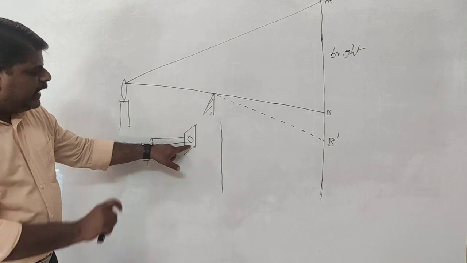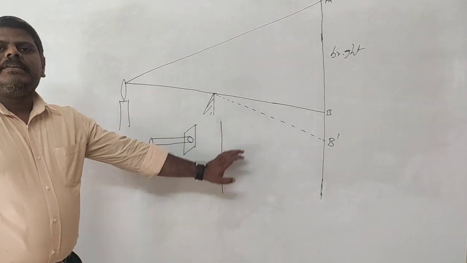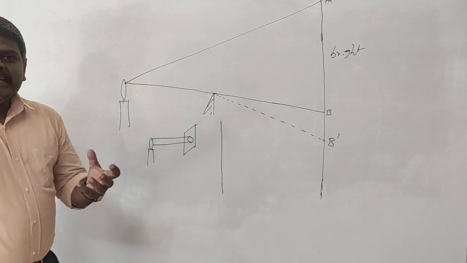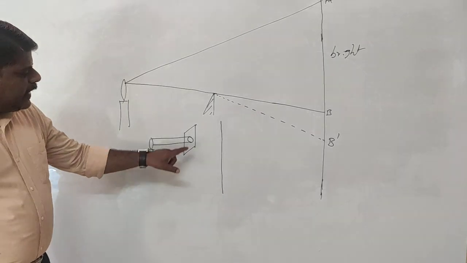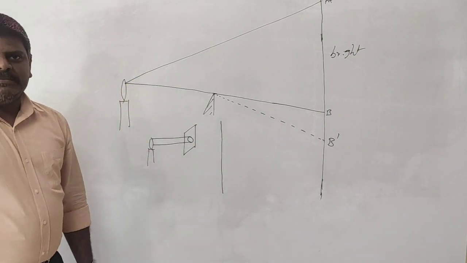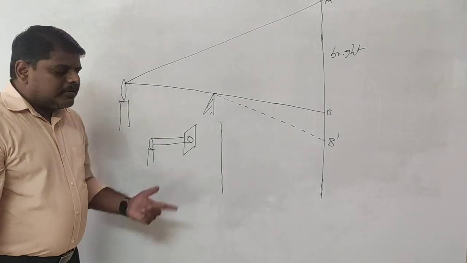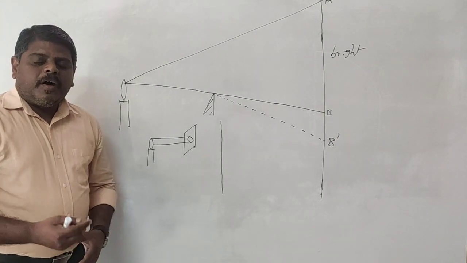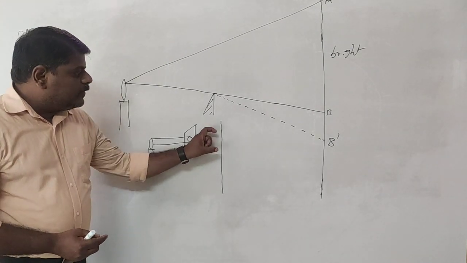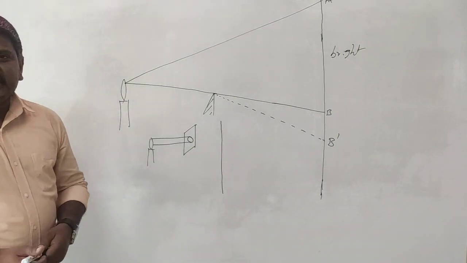The image of the circular hole is going to be produced on the screen. Then, what is the size of the hole going to be? The size of the hole on the screen will be large in size or small in size. You have to explain based on this diffraction pattern. Obviously, the size of the hole formed on the screen will be larger in size. Why will it be larger in size?